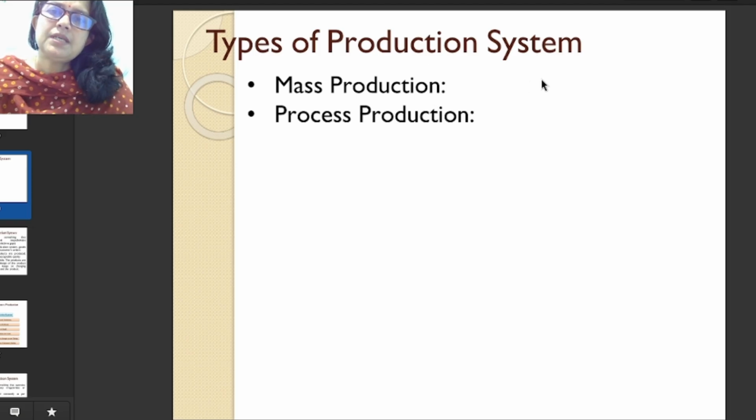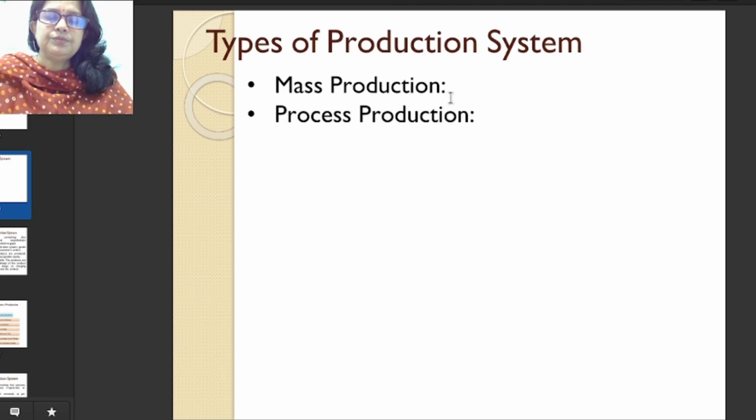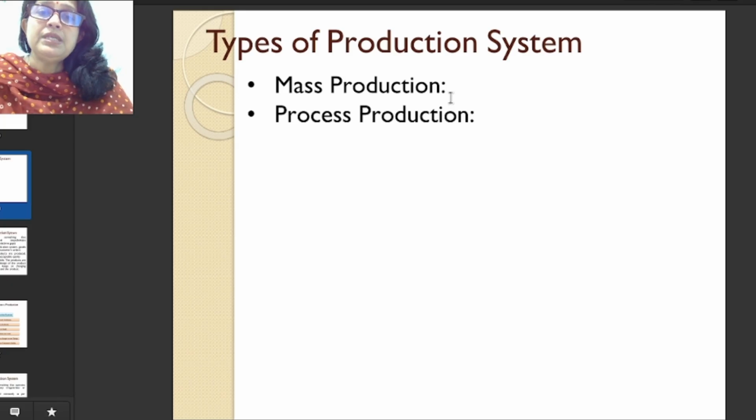The continuous production system is also of two types, mass production and process production. The first one is mass production. In mass production, we produce in a large volume. Here the variety is very, very less, almost nil we can say, and the production volume is very high.